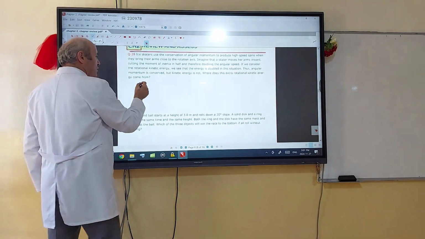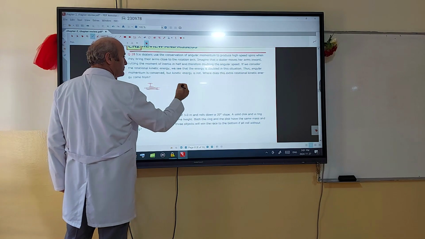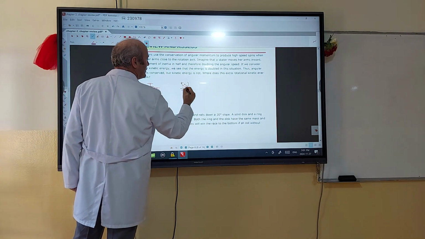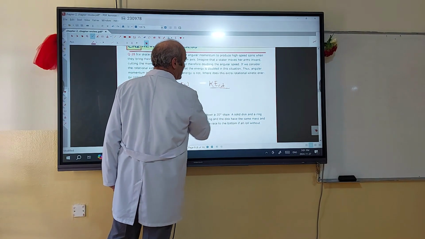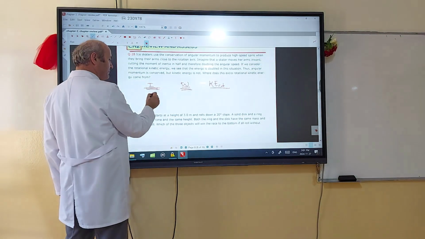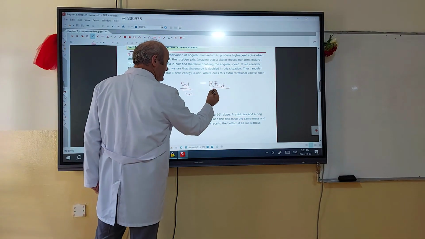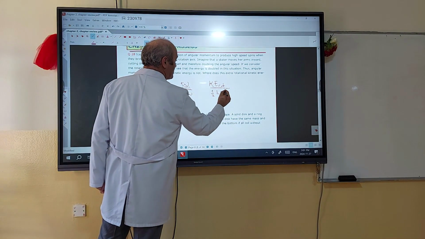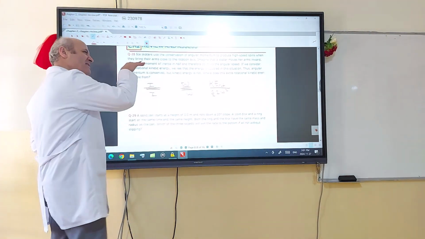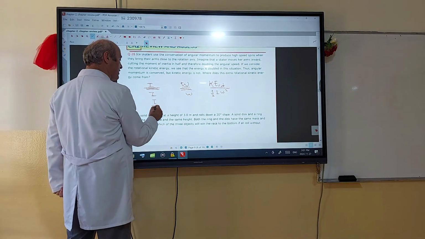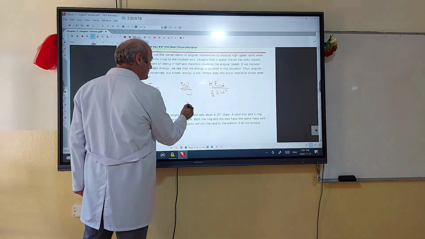Okay. So, three quantities we have: I, omega, and rotational kinetic energy. If the moment of inertia is I, and the angular speed is omega, the rotational kinetic energy is 1/2 I omega squared. When you cut the moment of inertia in half, I changes to I/2. According to the conservation of angular momentum, the angular speed should double.